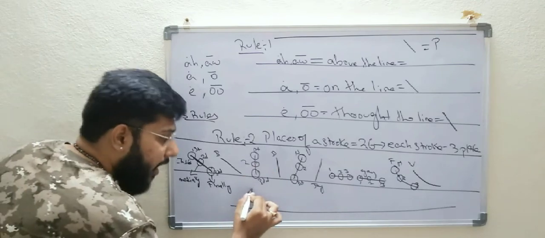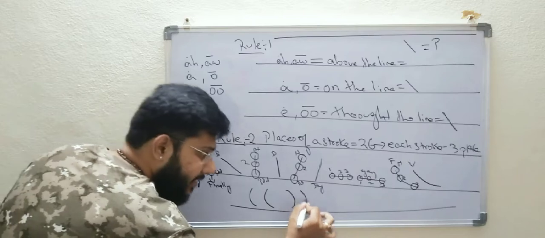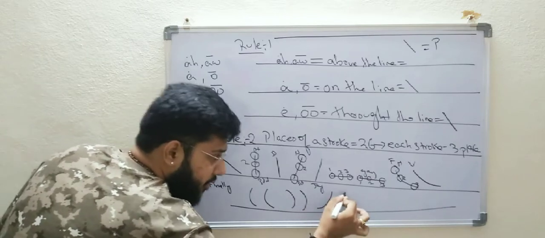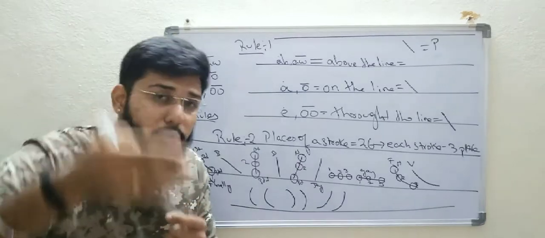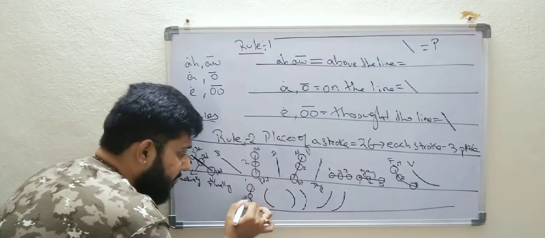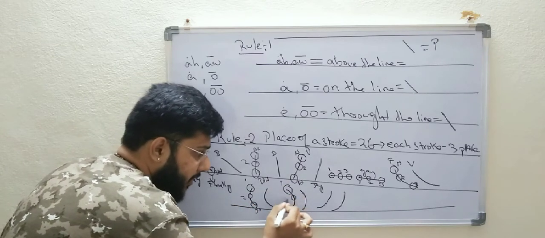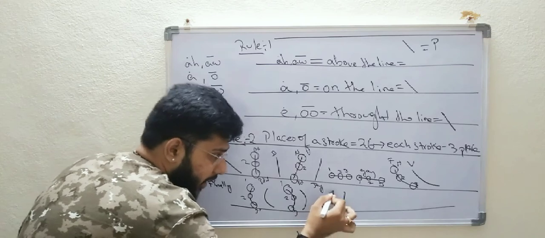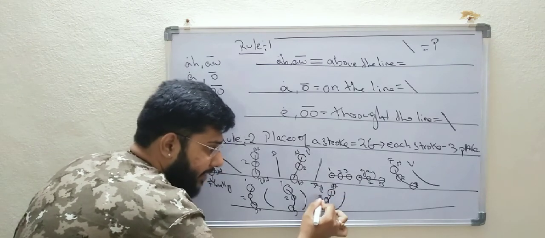That is th, s, z, ish, zh. All these strokes I'm starting from top to bottom, so obviously top will be the first place, middle will be the second, and third. For ish, I'm starting from here: first, second, and third.